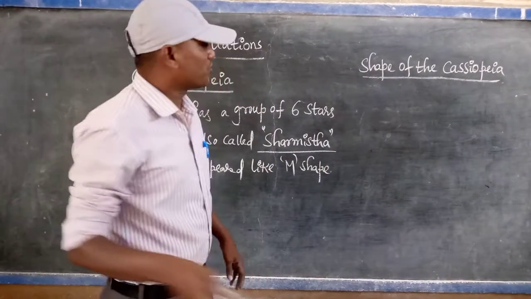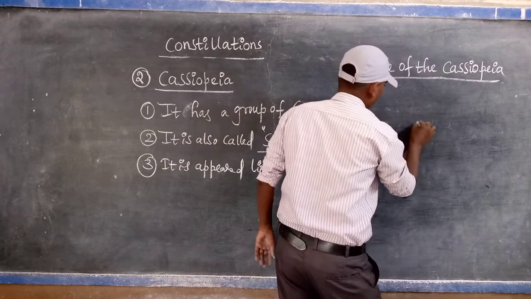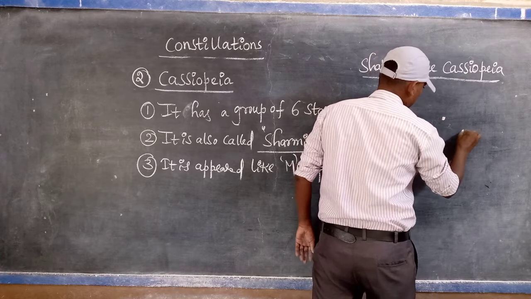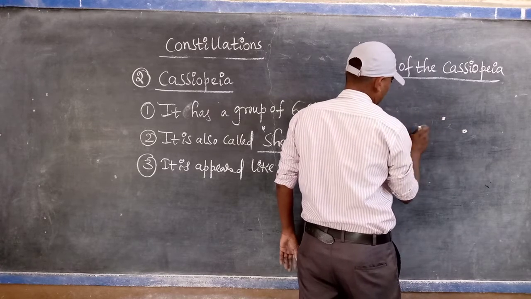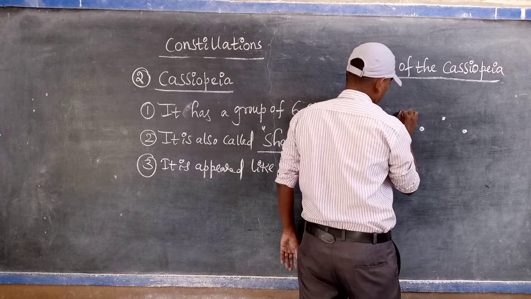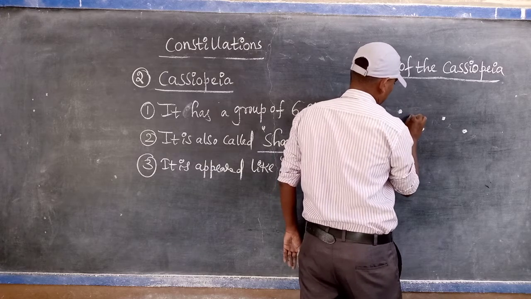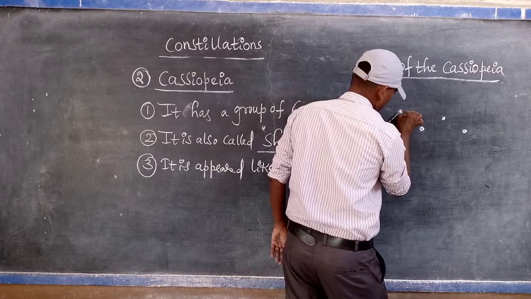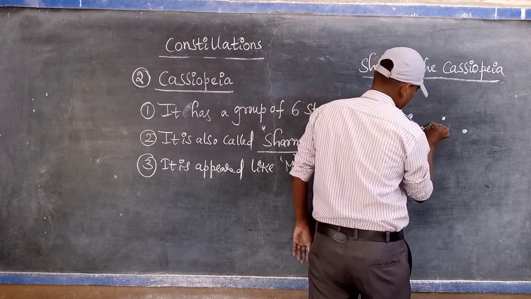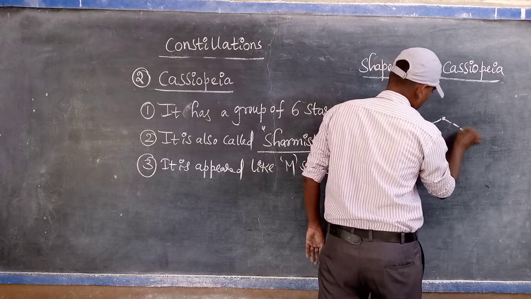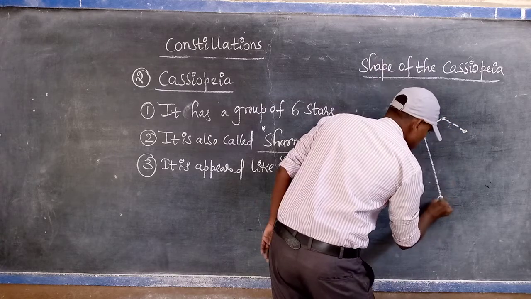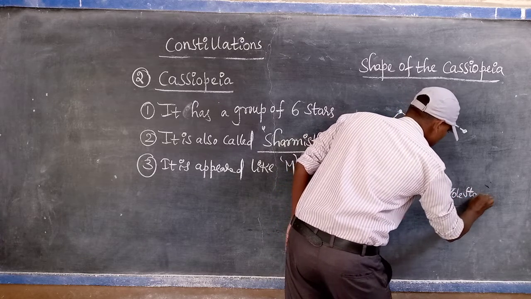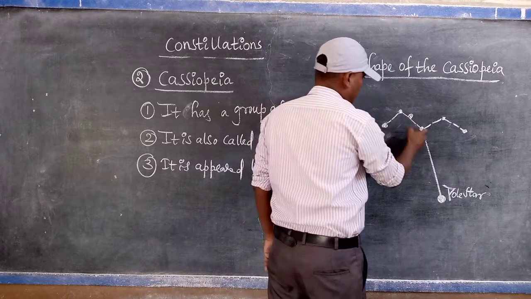Shape of the Cassiopeia. So 1, 2, 3, 4, 5, 6.